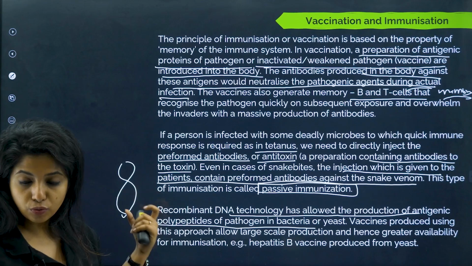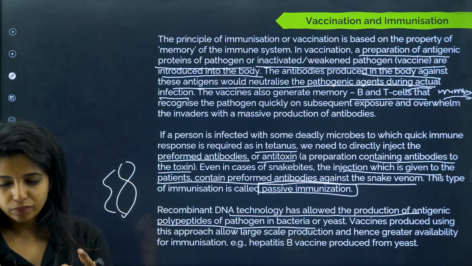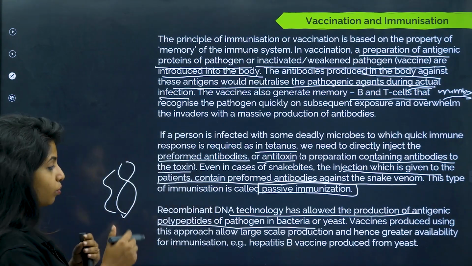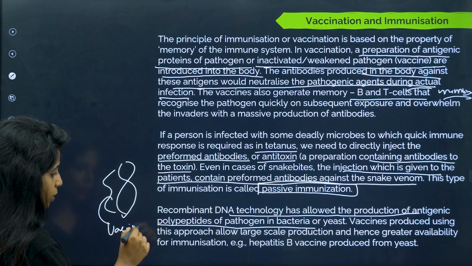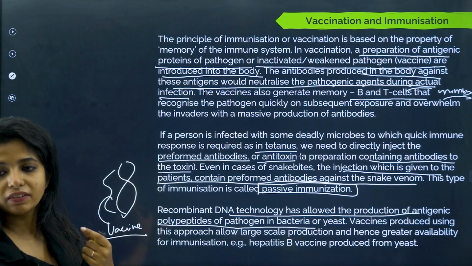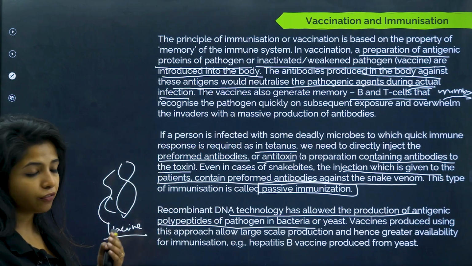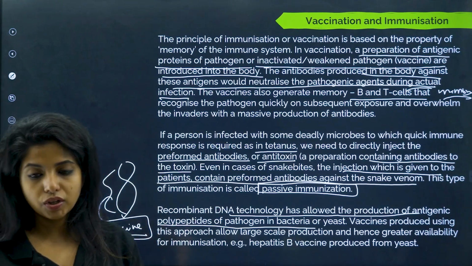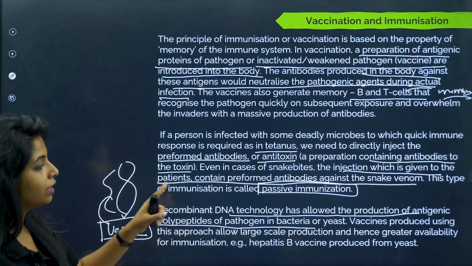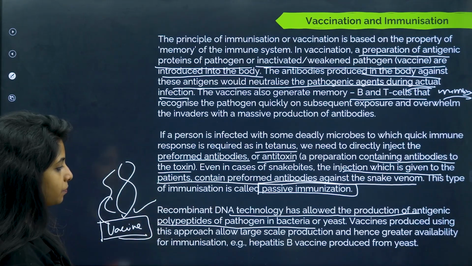So whatever vaccines are being produced, they are making certain antigenic things, so that they could ignite an immune response in our body. Okay, so this is being done to make the vaccines. What is a vaccine? Basically the preparation of antigenic proteins of pathogen or inactivated or weakened pathogen, anything you are making with the help of recombinant DNA technology, so that we have enough amount of vaccine. We cannot obviously wait for the infectious agent to come and infect us and then make a vaccine out of it. No. We have this recombinant DNA technology, with the help of which we already make the vaccine, and this vaccine is given to all.